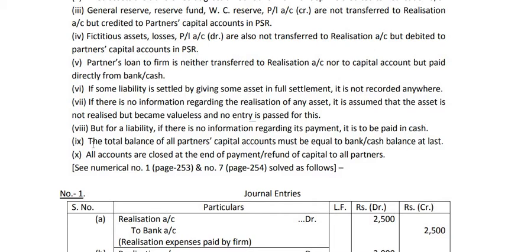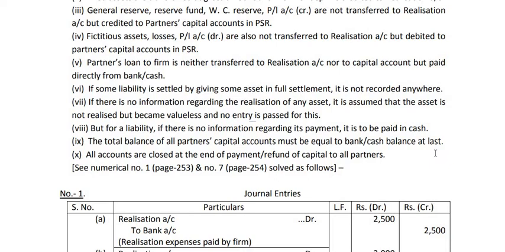Then the ninth point: the total balance of all partners' capital accounts must be equal to the bank or cash balance at the end. That means after closing the realization account, when we close the capital accounts and bank account, the balances in capital accounts must be equal to the balance in bank or cash account. So after transferring the balance from cash account to capital account or from capital account to cash account, both accounts are automatically closed. So it is given at the last point, all accounts are closed at the end of payment or refund of capital to the partners.